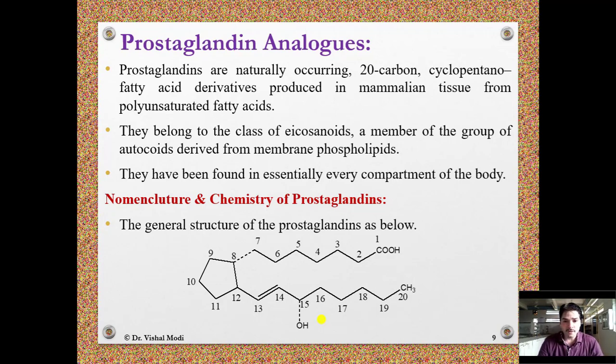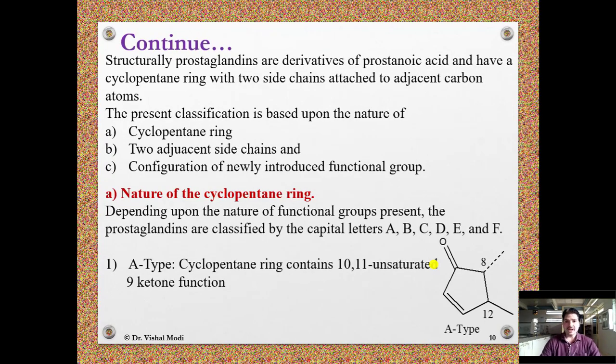Nomenclature and chemistry of prostaglandin. The general structure of prostaglandin is as below. It has two adjacent side chains attached to the cyclopentane ring, and it is a 20 carbon containing fatty acid. Structurally, prostaglandins are derivatives of prostanoic acid and have a cyclopentane ring with two side chains attached to adjacent carbon atoms.